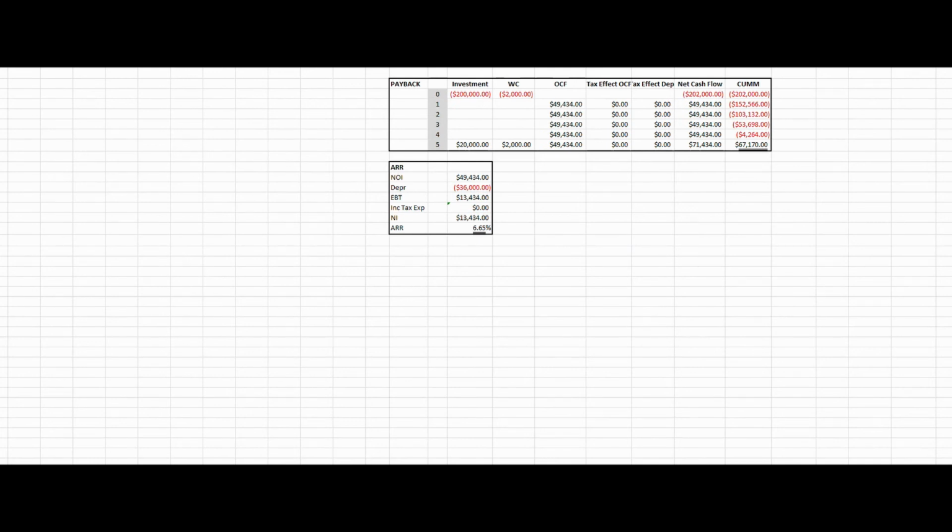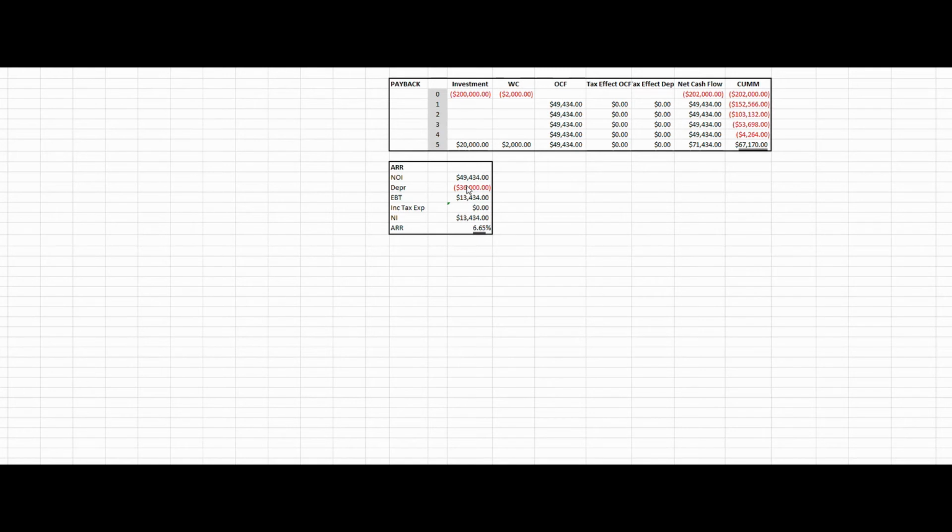Okay, the next method we're going to look at is called the accounting rate of return. Actually, in the last chapter of this book, we'll revisit this topic. We'll call it return on investment. They are essentially the same thing. This is a terrible method for making capital budgeting decisions. It's problematic for a whole multitude of problems. Not only is it an unsophisticated method, but it is also a method that includes non-cash flows. Depreciation is incorporated into this since we're working with net income, and depreciation is a non-cash flow.